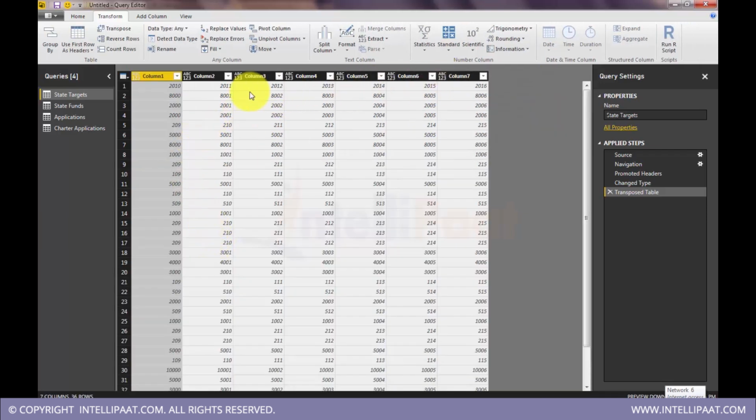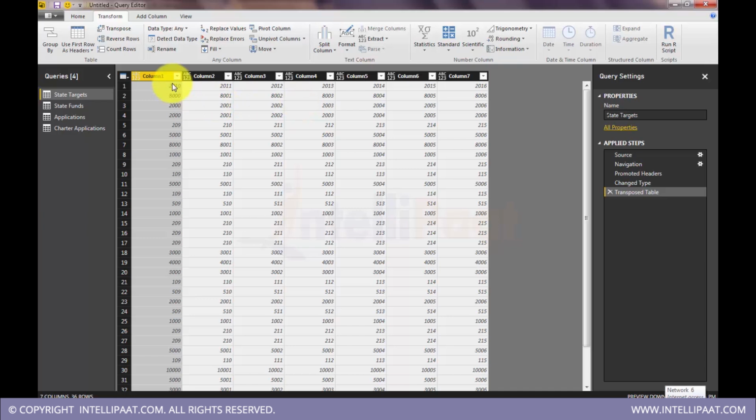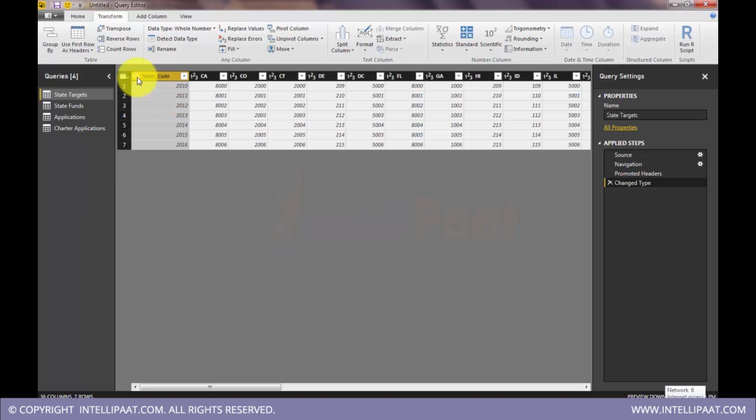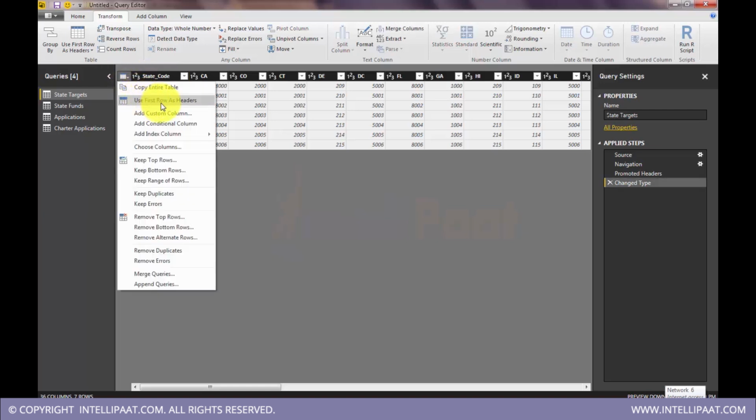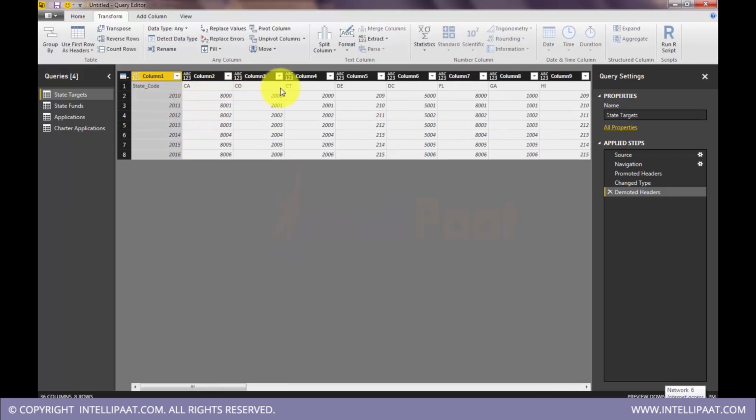Okay. Where did state code go? Okay, so state code will disappear when you do transpose on this kind of data. So before doing transpose, we actually have to take this out. Use header row as a regular row, header row as a data row, so that states will also be in a column, and the state codes will be in a row, and when I do transpose that row will convert into a column, because only rows will convert into columns, not headers.